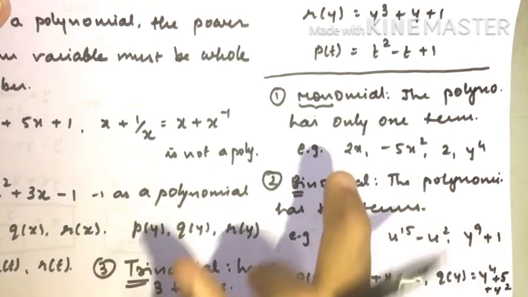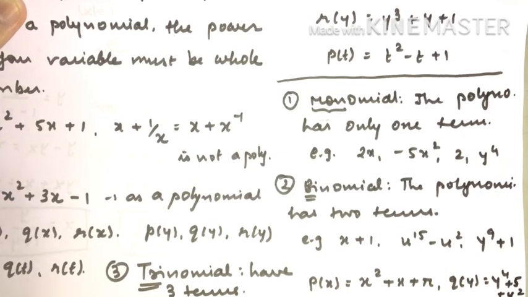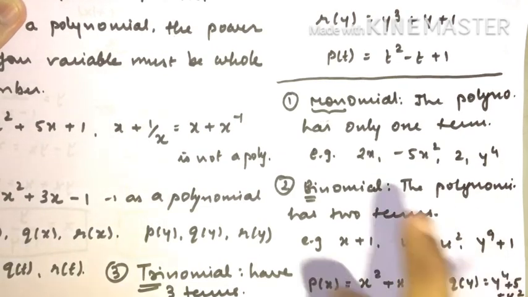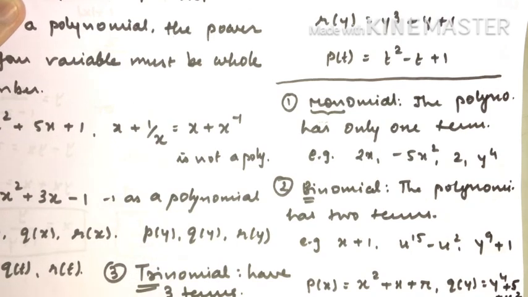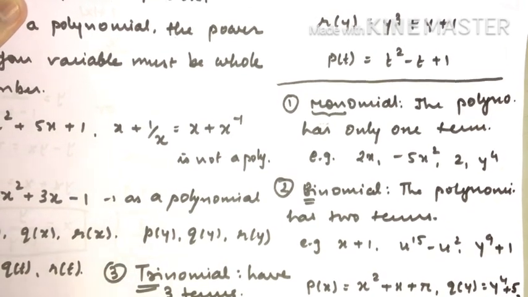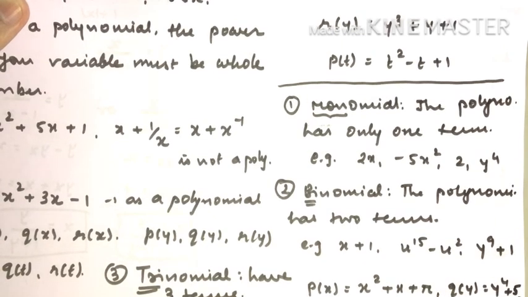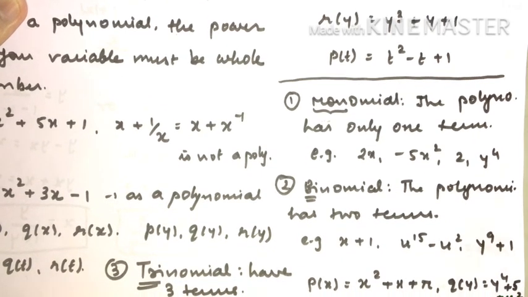Matlab, it means if it is a monomial, it must have only 1 term. If you have 2 terms, then it is not a monomial. If it is a binomial, then it must have 2 terms, not fewer than 2 and not more than 2. If it is a trinomial, it has only 3 terms, not fewer than 3 and not more than 3. Are you getting my point? That is how we call them monomial, binomial and trinomial. Simple.